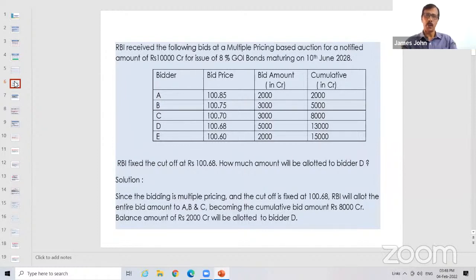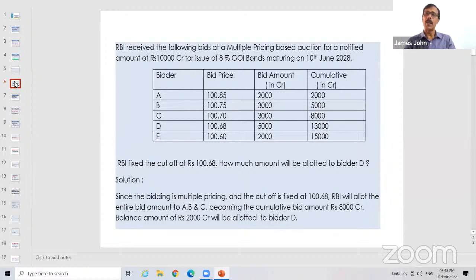So how will it be allotted? This is a multiple price auction, and RBI fixes the cutoff at 100.68. RBI has the privilege to fix at what rate this can be auctioned. So the cutoff is 100.68, and this is a yield-based or multiple price auction.